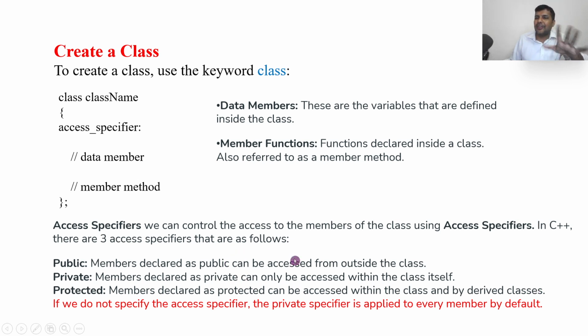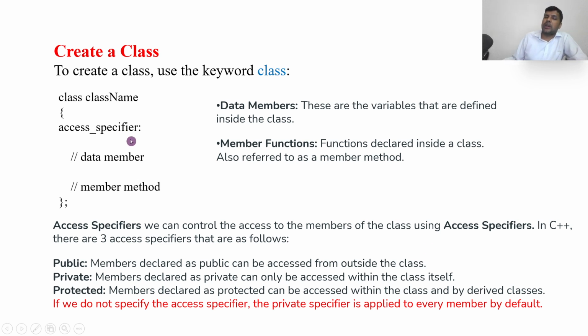Now you may get confused by all these things, so we have a separate topic next, where we will discuss in detail the access specifiers, data members and member functions. Suppose you don't specify any access specifier, by default it will be taken as private. The private specifier is applied to members by default.